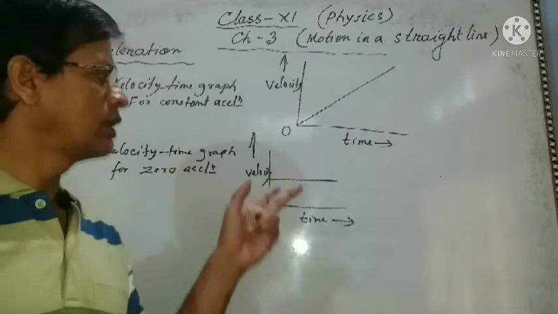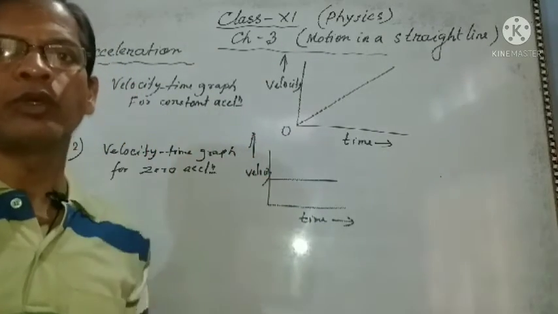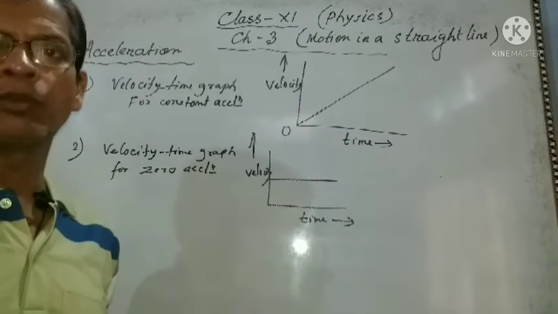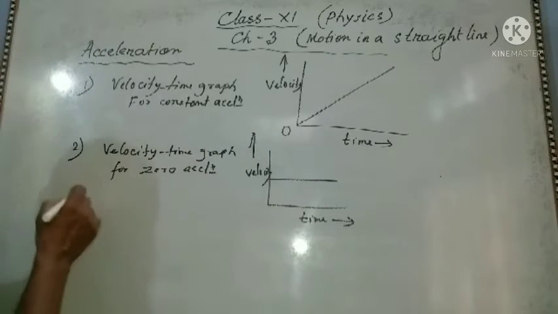There is no acceleration, so it has uniform motion. The graph will be like this.